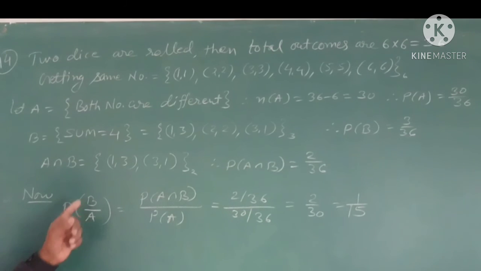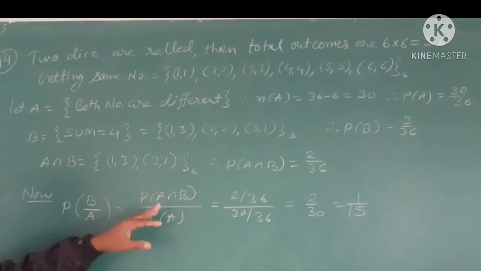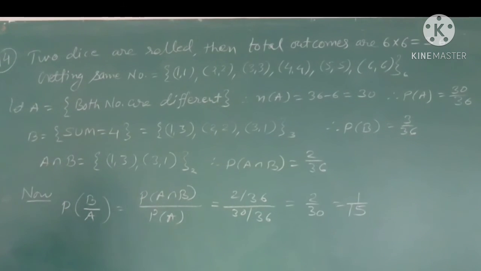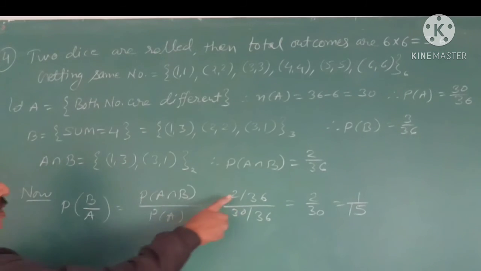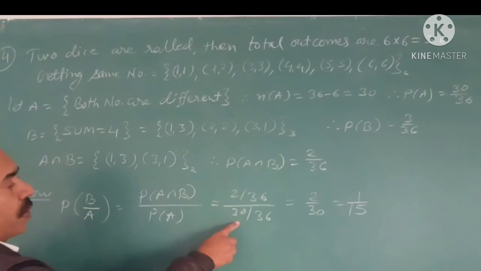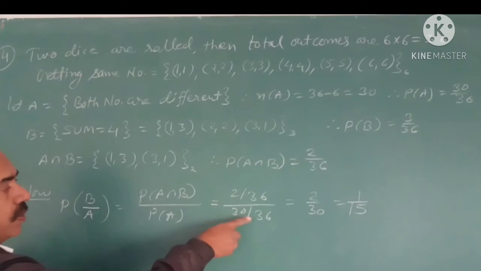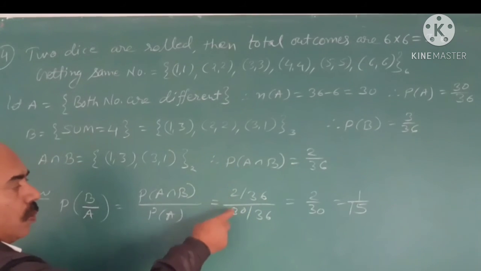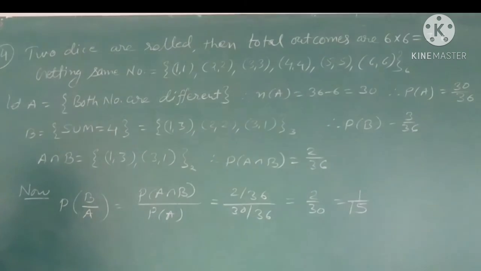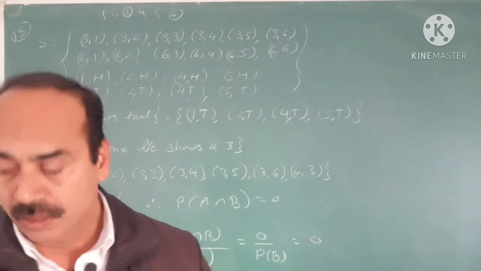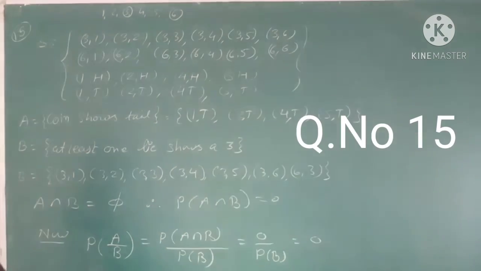So B given A. So probability of A intersection B divided by probability of A. So probability of A intersection B is 2 upon 36, and probability of A is 30 upon 36. 36 cancels out, 2 upon 30, it means only 1 by 15. This is the answer. Okay, next question number 15.